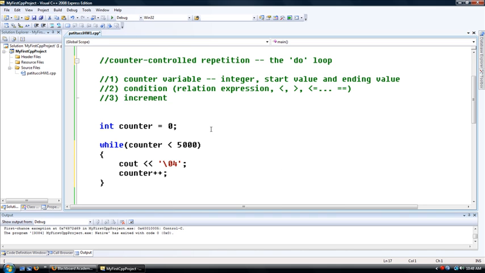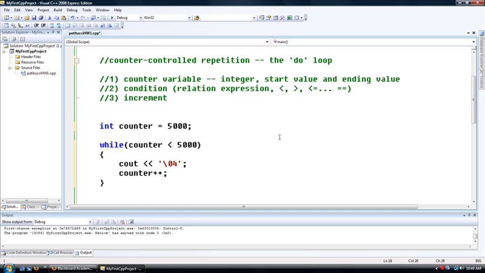Let's change this before we do the do loop. I'm going to start counter at 5,000. Like I said, typically you start at 0 or 1. But for the sake of this discussion, let's start counter at 5,000.